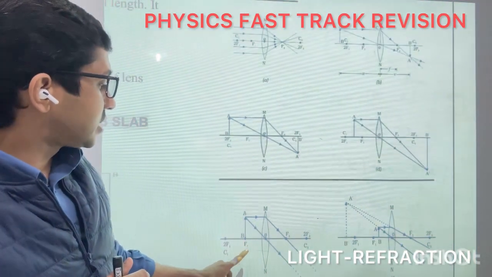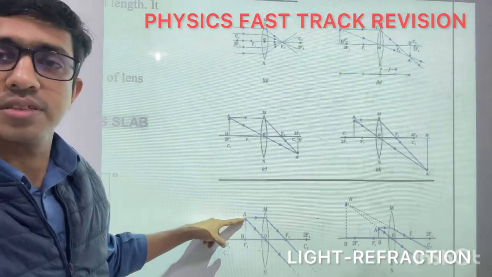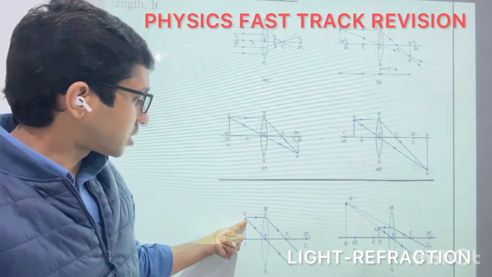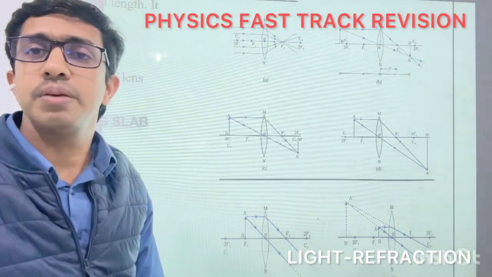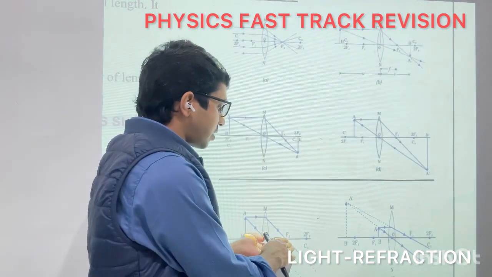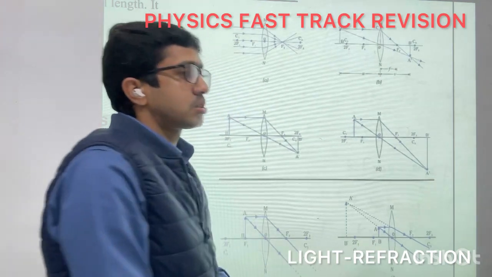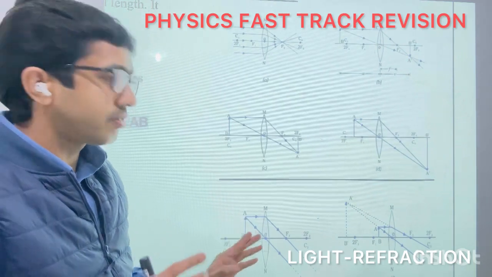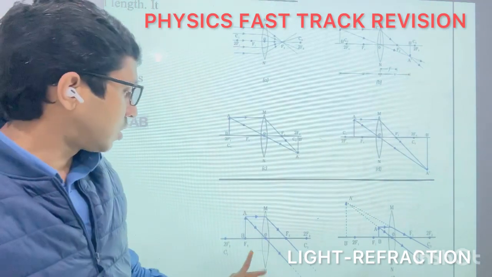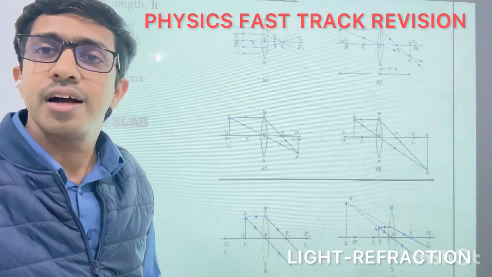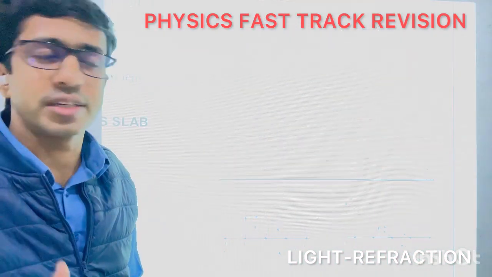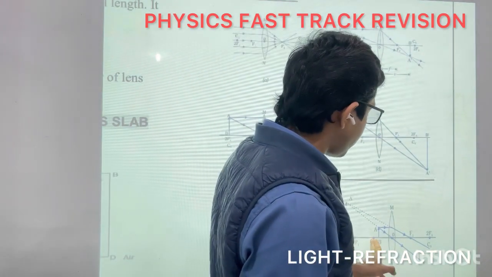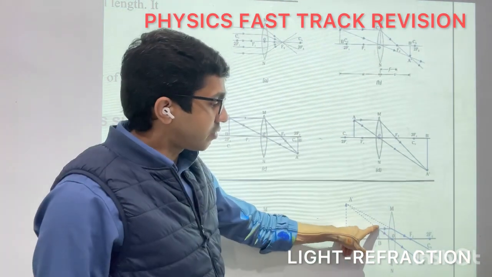And next is the fifth case: the object is placed at F1. The ray of light is parallel and passes through the focus. Second, if it passes through the optic center, it will go straight without any bending. So these two rays after refraction emerge parallel to each other. So the image is formed at infinity. So when the object is placed at F1, the image is formed at infinity, highly magnified, real and inverted.